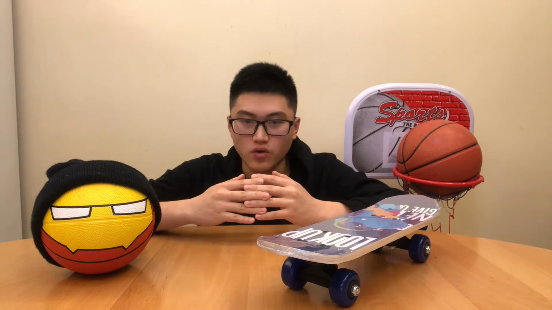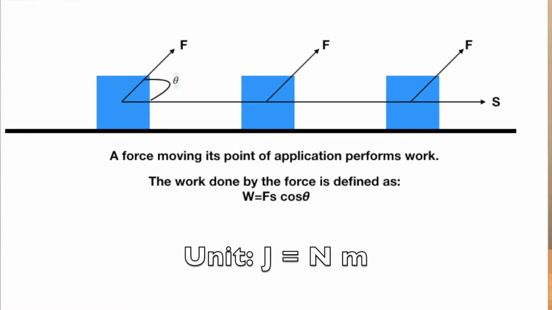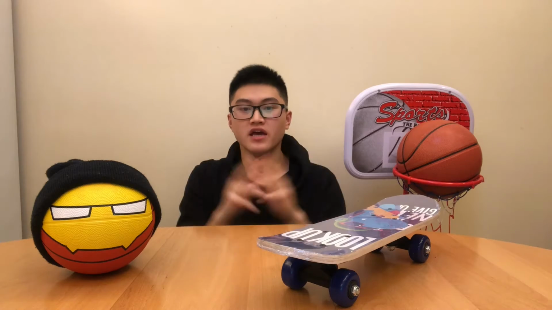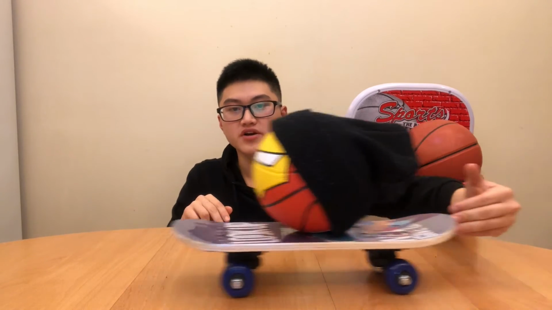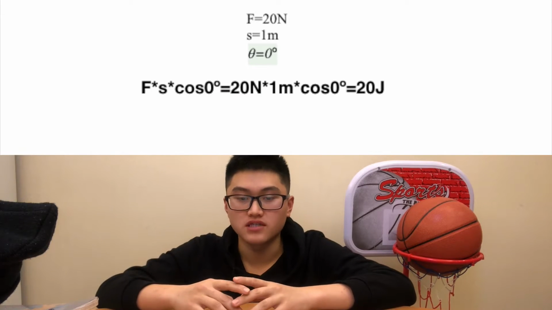as shown in the equation and the graph, where F cosine theta is the component of the force in the direction of the displacement, S is the displacement. Here is an example. Assume I give a 20 Newton force horizontally from the left towards the right on the skateboard and it moves 1 meter. Based on the equation, 20 newtons times 1 meter times cosine 0 degrees.